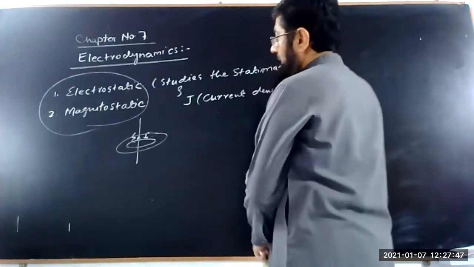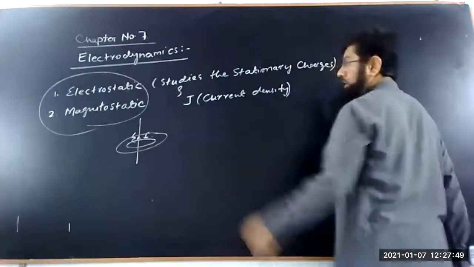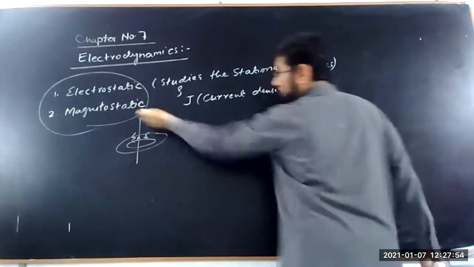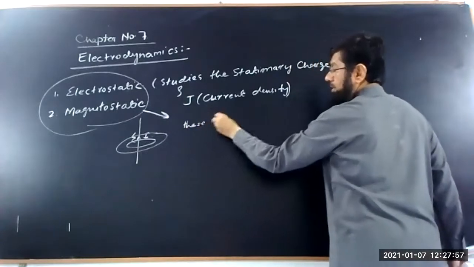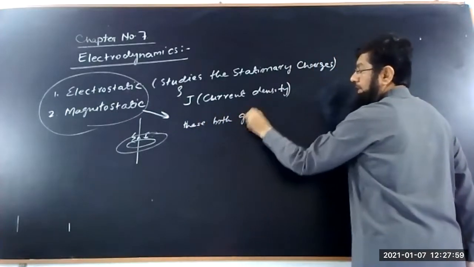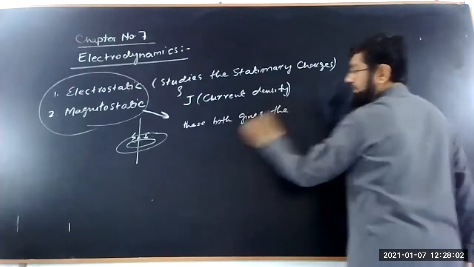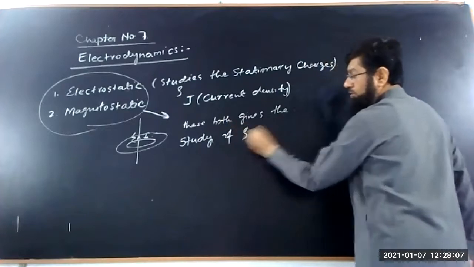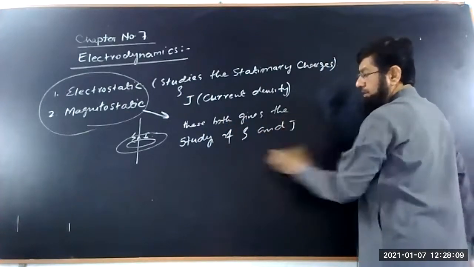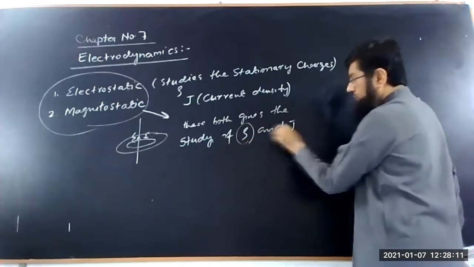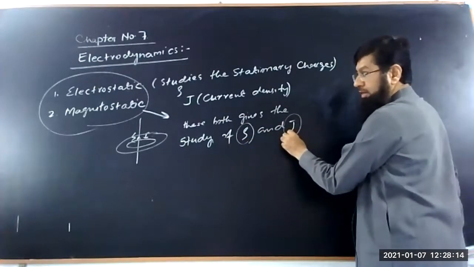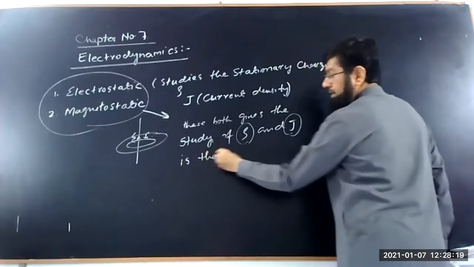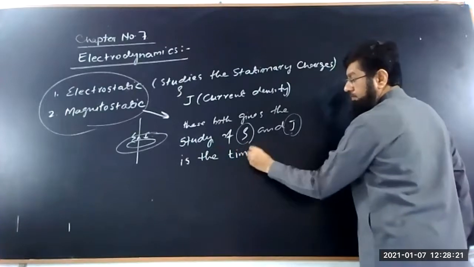So these both give the study of rho and J. Rho means charge density, J means current density, and they are time independent.